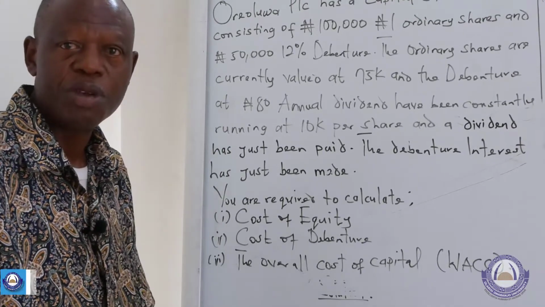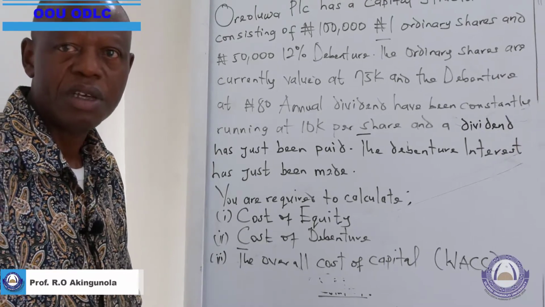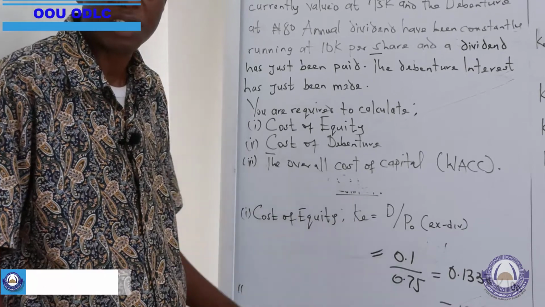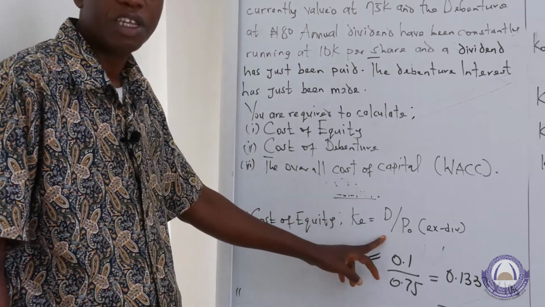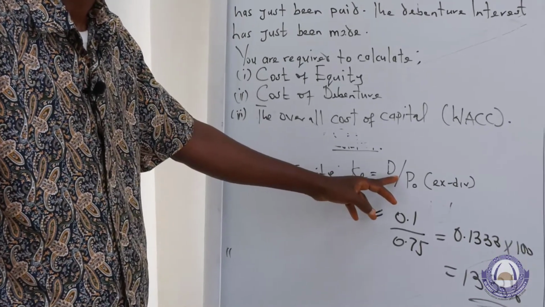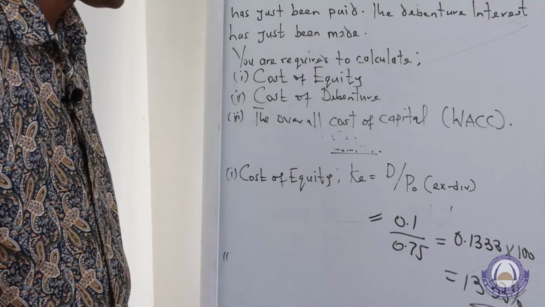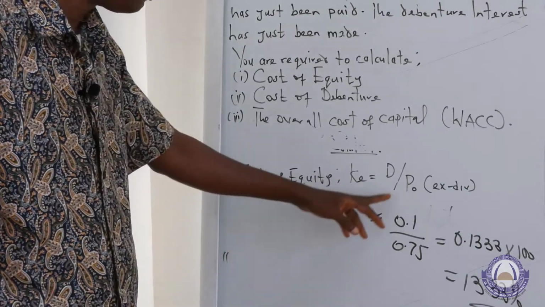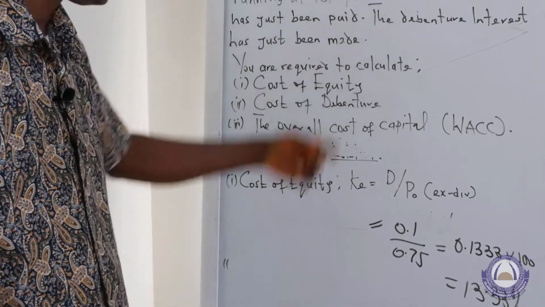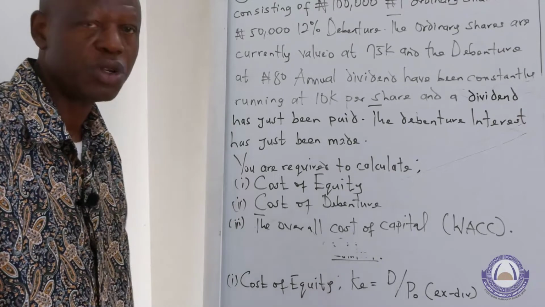Hence, there will be need for us to remove the dividend element when dividend payment has not been removed from the current market price of shares. So the formula therefore is D over P0. D, probably D subscript 1, that is dividend that has been declared and has been paid. Here we can see from this question, the dividend is 10 kobo per share, and that's how we arrive at 0.10.